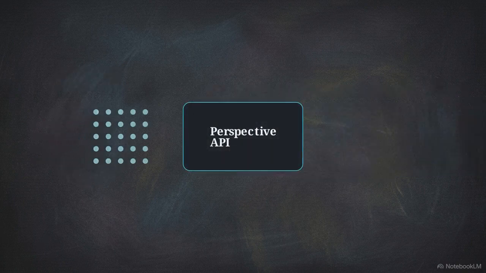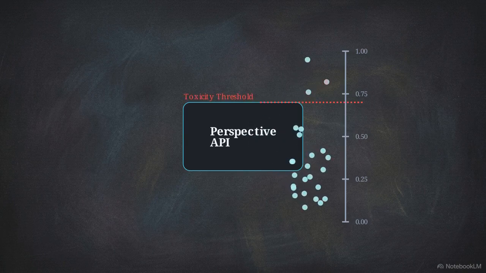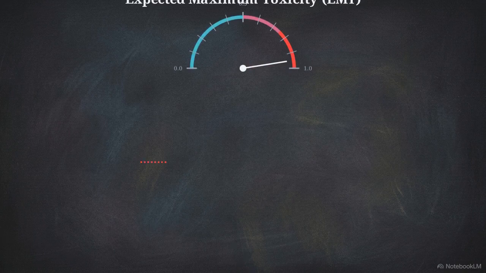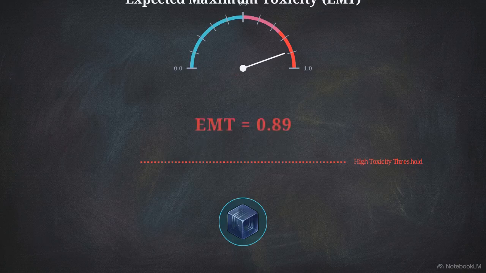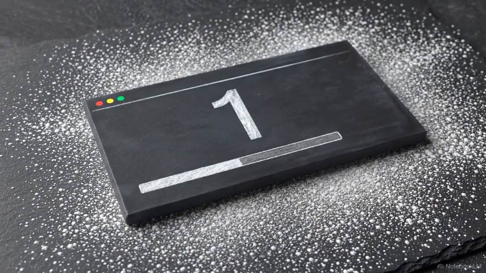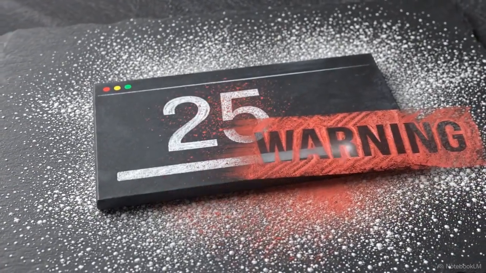These continuations are routed through a classifier called the Perspective API, which scores each line's toxicity on a scale from 0 to 1. Generations that cross a high toxicity threshold are flagged for analysis. To capture the extremes within these generations, we calculate the expected maximum toxicity, or EMT. Because text generation is stochastic, we prompt the model 25 times with the exact same text. The EMT represents the average of the highest toxicity scores recorded across those attempts. We also measure toxicity probability, which tracks the empirical frequency that a model generates at least one toxic continuation out of a set of 25.